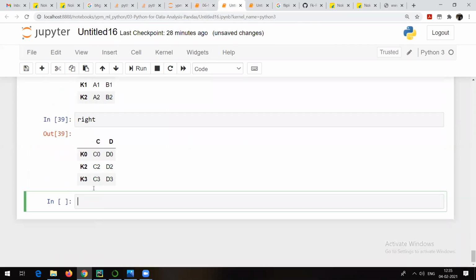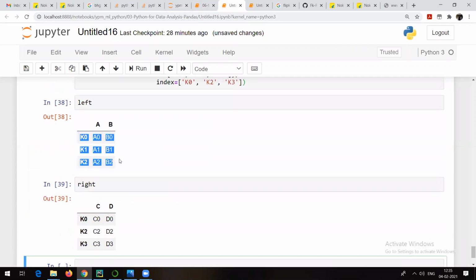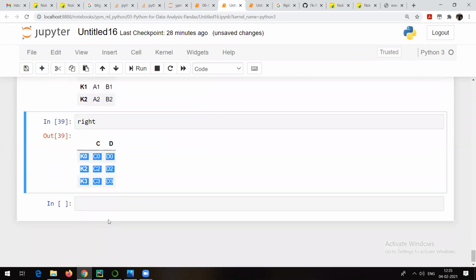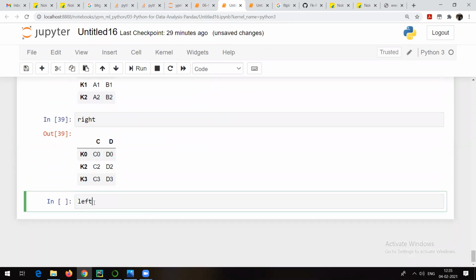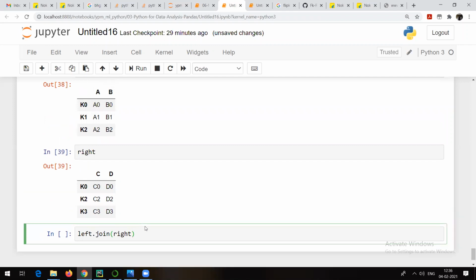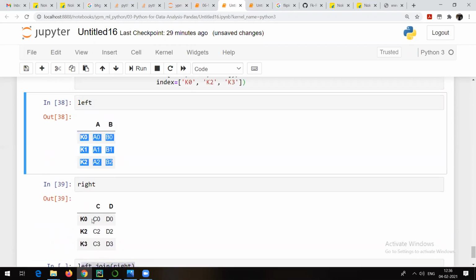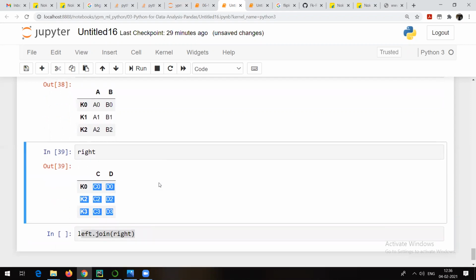See, this is the left data frame, and this is the right data frame. Now you can see that on this left data frame, dot join is the method I can make use of. I want to join it to the right data frame. So left dot join right is actually a left join. That means everything from the left side will be taken, plus only the common things from the right side. So what's going to happen is, first of all,